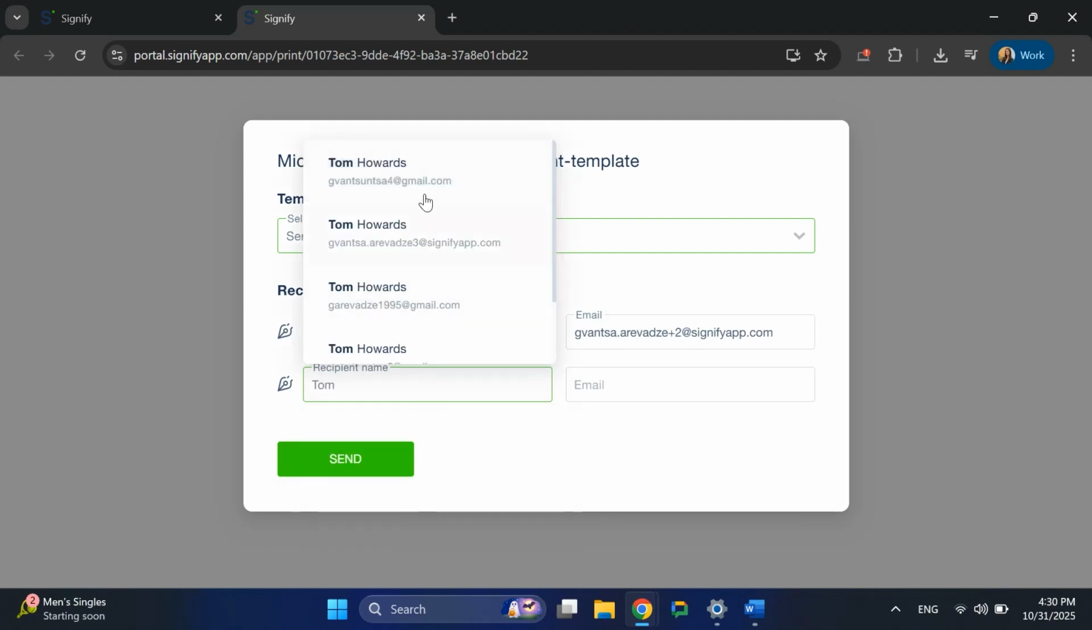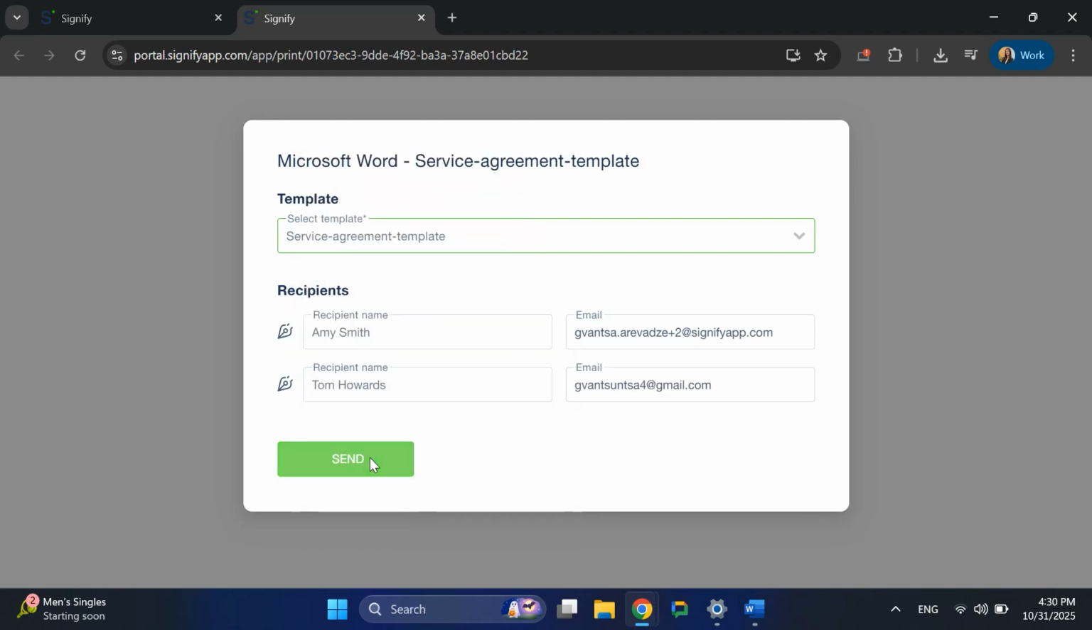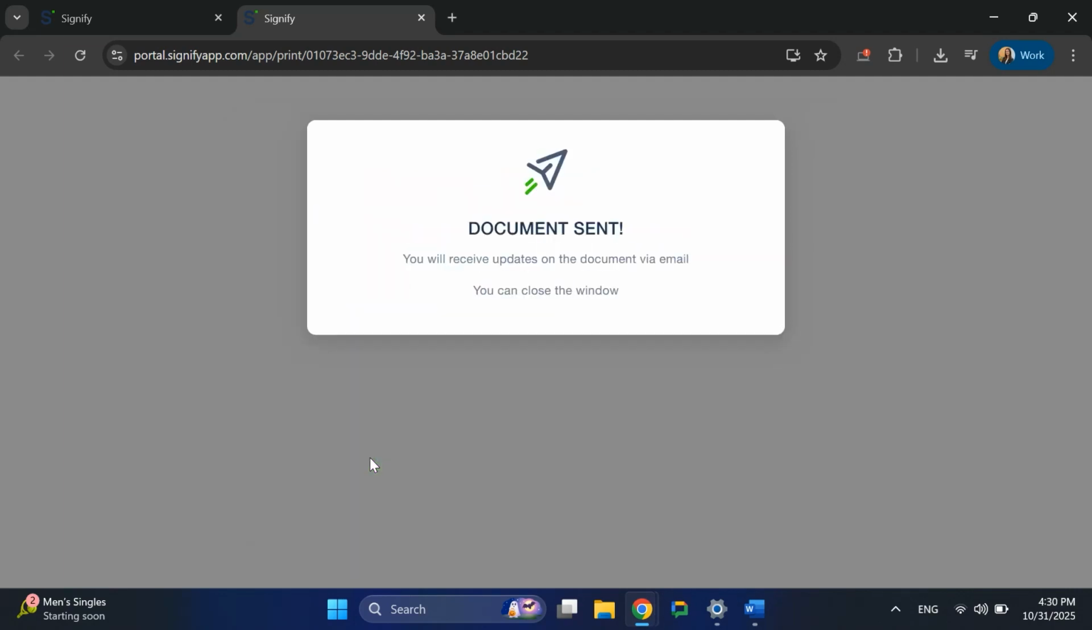As you can see, I was able to share the document for signature without logging into Signify or uploading the document. So, how does it work?